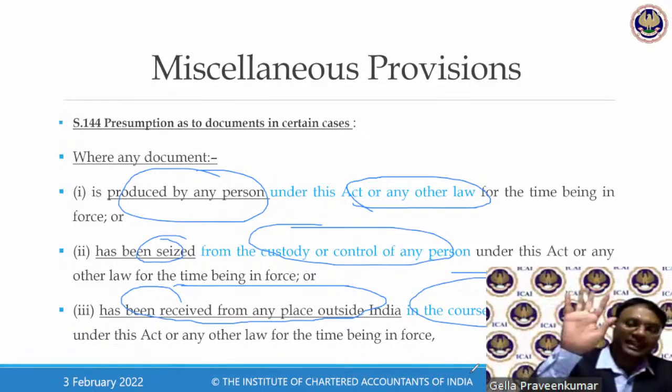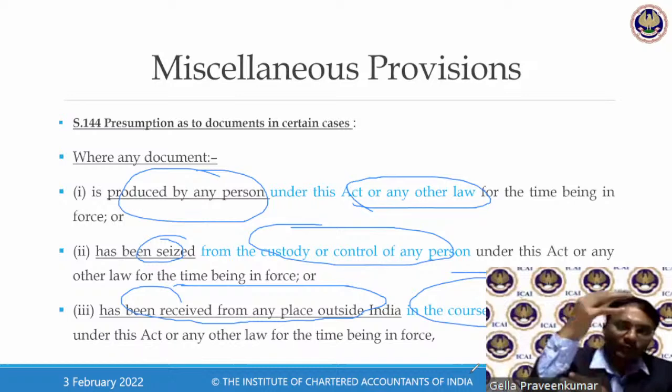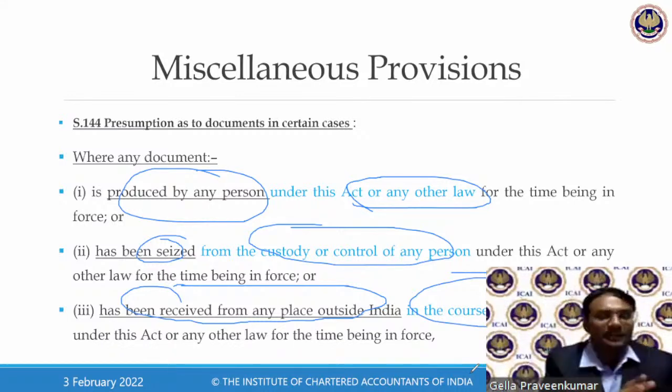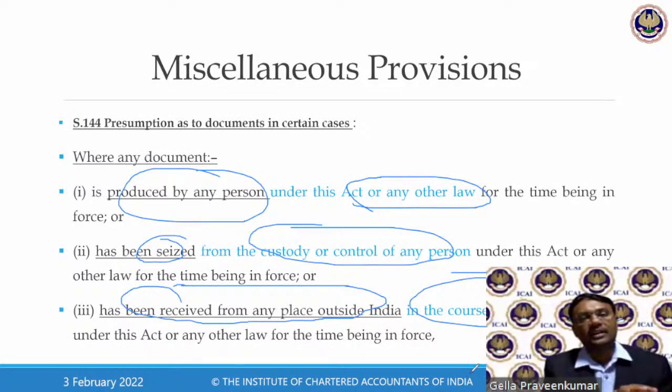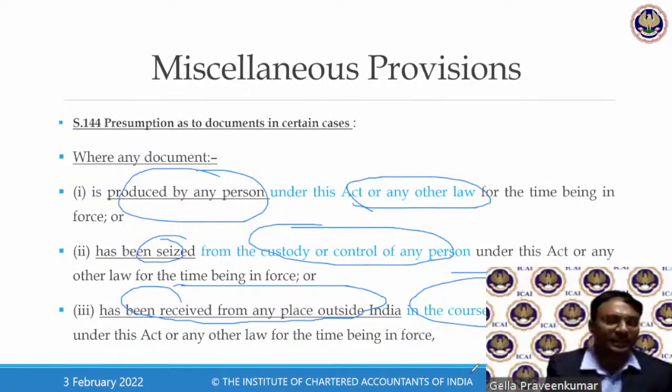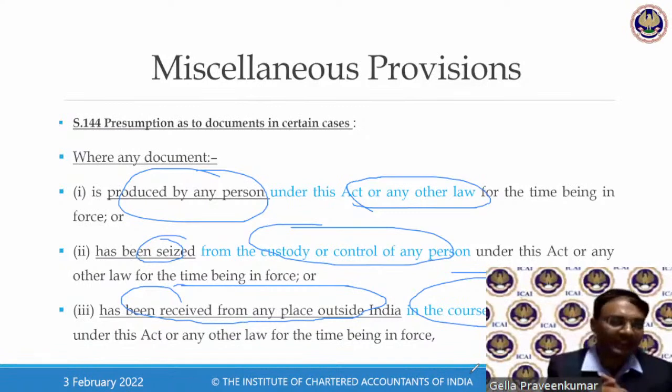On the basis of this statement, whatever input tax was taken in the state of Gujarat was forced to be reversed, and they issued a demand under section 74, saying you pay so much of tax. If you haven't paid within so and so time, I'll go under my summary assessment to pass an order. And they, in fact, passed an order within a span of a week's time, saying you have not responded to our notice, and they came for attaching the bank account. All this happened by way of a document collected under summons.